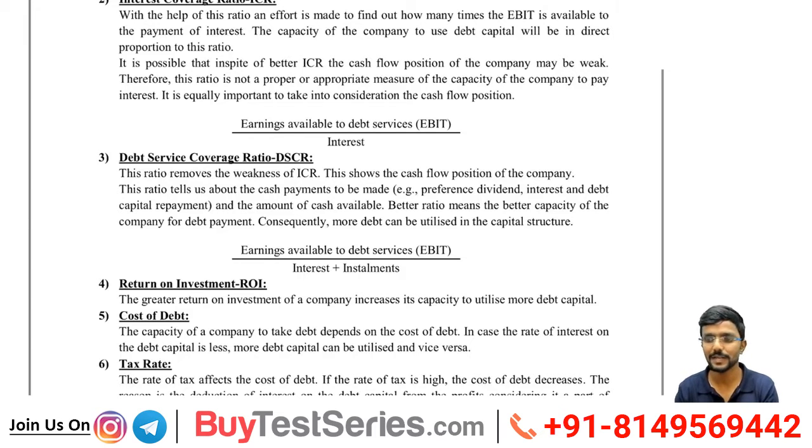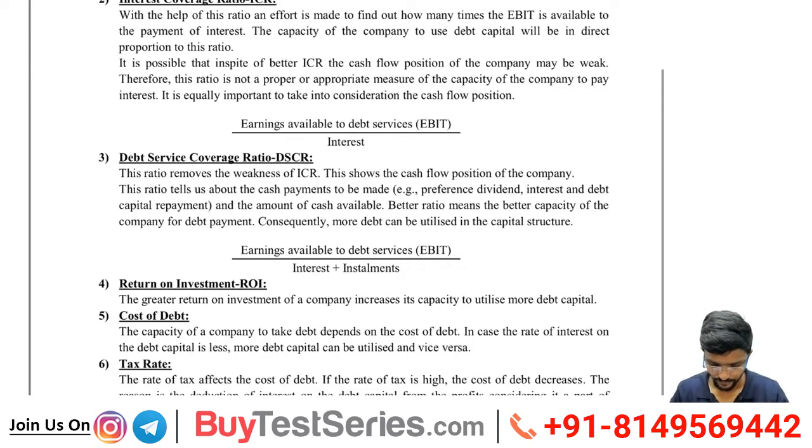Now the debt service coverage ratio. The formula is the same here, but it includes the installment also, meaning I will have to pay the principal repayment too. Assume every month I am supposed to pay 10,000 interest plus 50,000 principal, so I need to take 60,000 into consideration, because to pay 60,000 I should have the money. That means if I am paying 10,000 interest, it is not sufficient to earn only 10,000 profit. I should earn enough to include my principal as well. I should earn from my business, then only I can pay. So this takes into consideration both the interest and the principal amount.